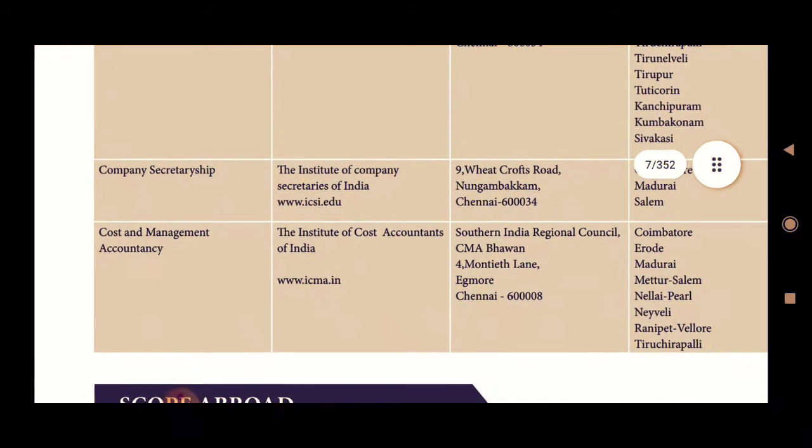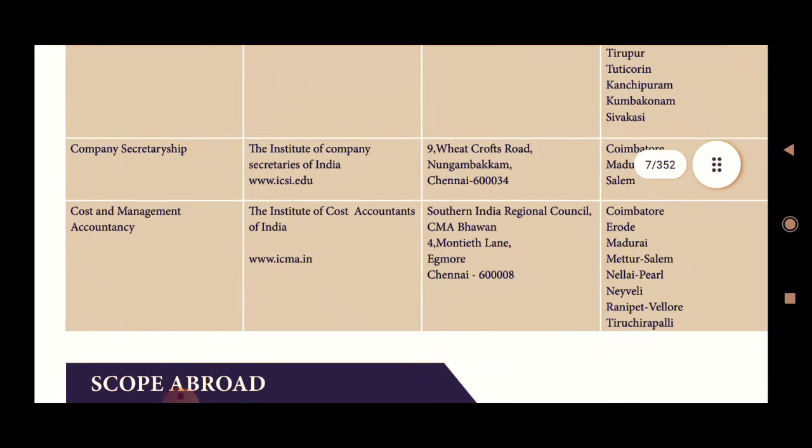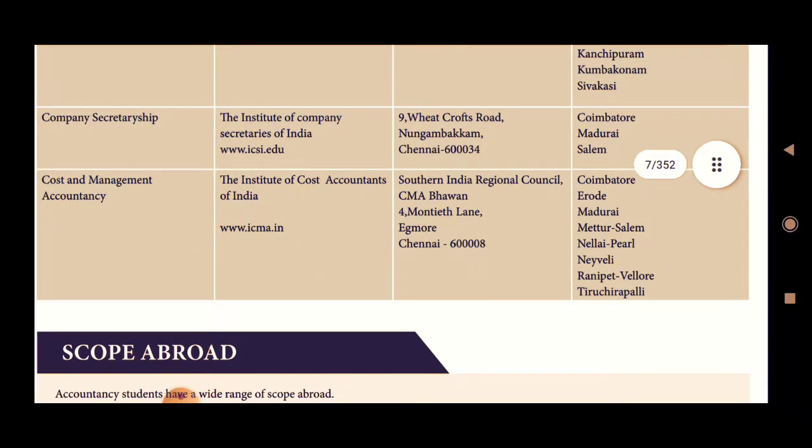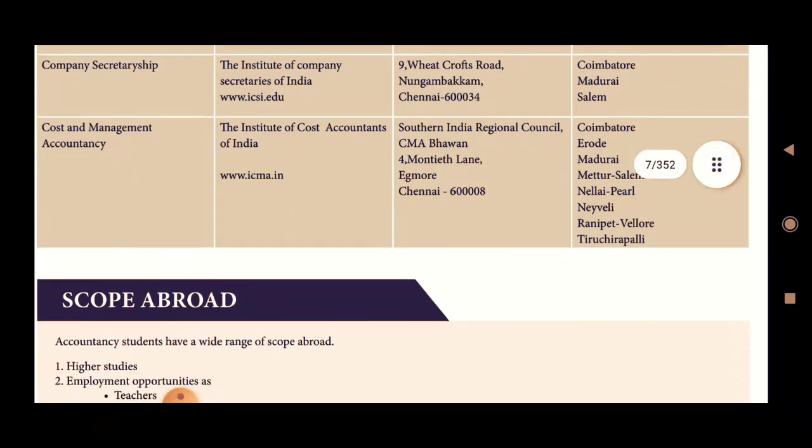And then company secretaryship, the Institute of Company Secretaries of India, is in Wheatcrofts Road, Nungambakam. It has branch offices at Coimbatore, Madurai, Salem. And cost and management accountants in India is in Egmore, Monteith Road. Its other chapters are Coimbatore, Erode, Madurai, Mettur, Nellai, Neyveli, Ranipet, and Tiruchirappalli.